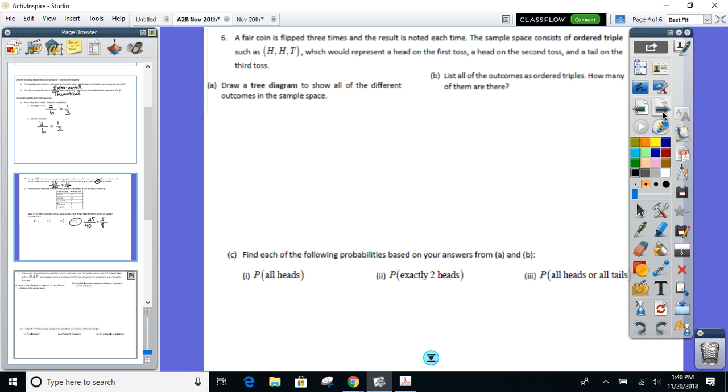Here's how we're going to start. Coin number 1, ping, flipped. I got 2 more to go. What are my possible outcomes? Head or tail. So I'm going to start my tree diagram out by saying first flip could be a head or a tail.